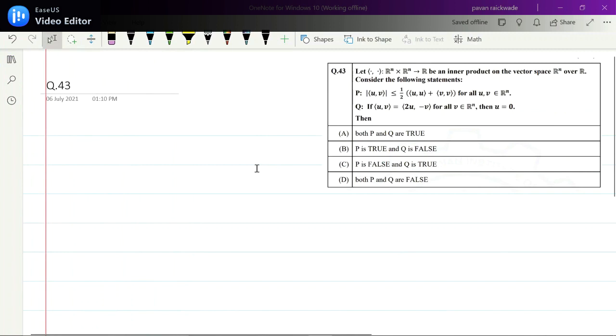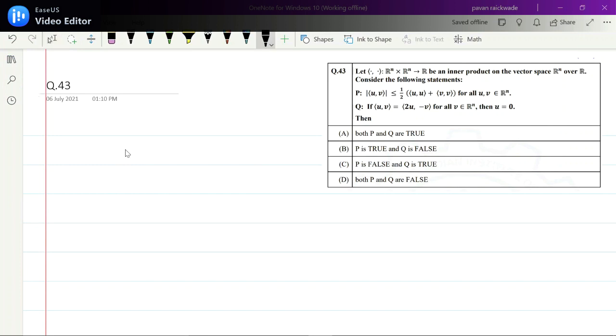Question number 43. Yeah, this is a good question. This requires some knowledge of inner products. Okay, so let's get started. Let's see the question. Like the previous question, we just have to check the validity of the two statements P and Q. So let's see what statement P says.